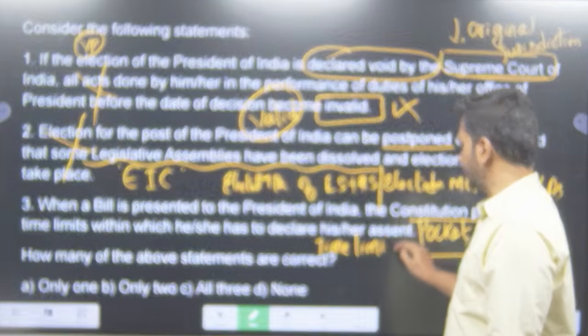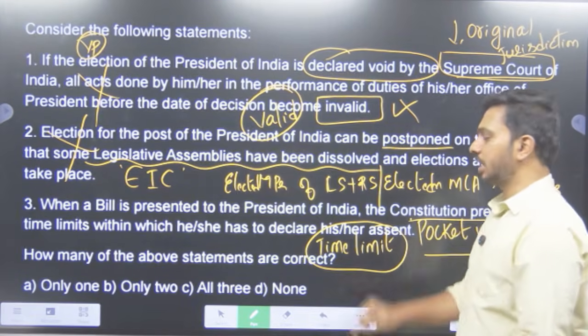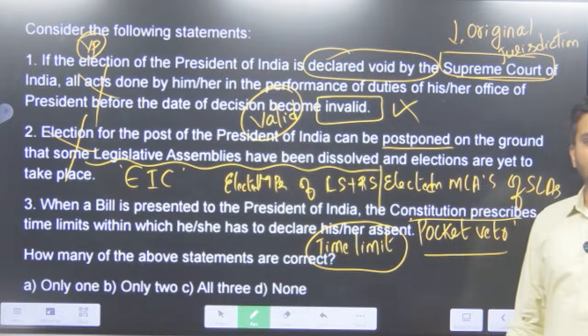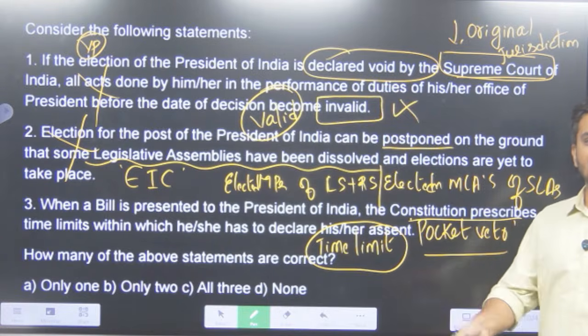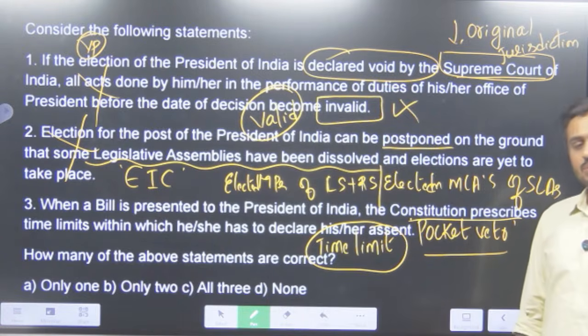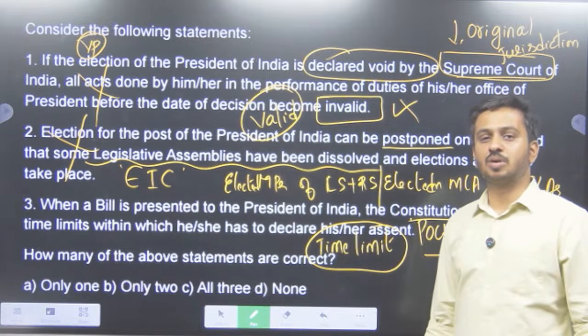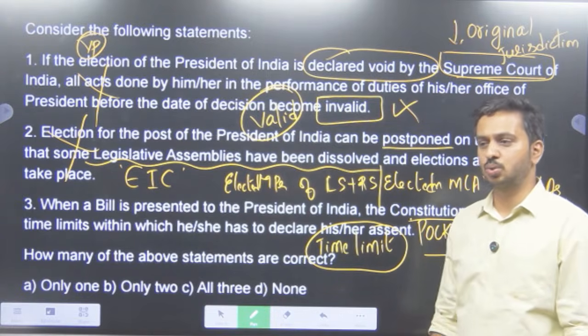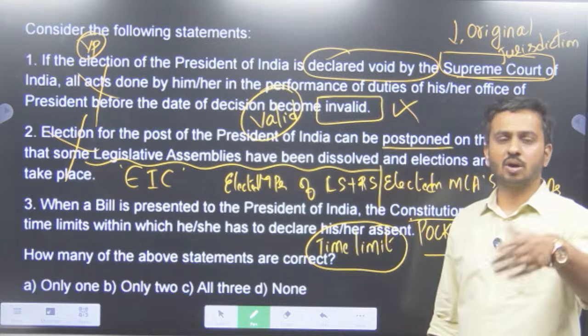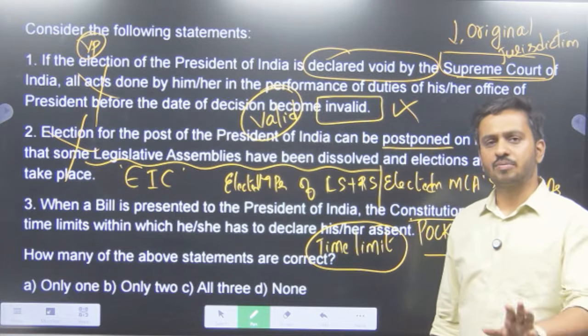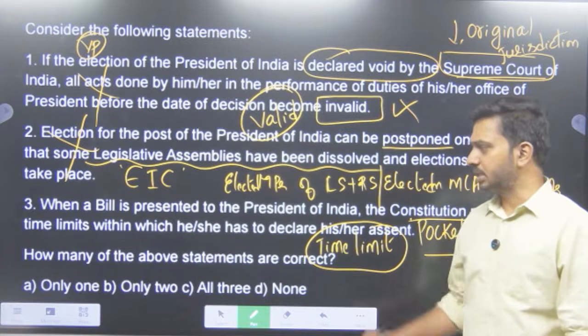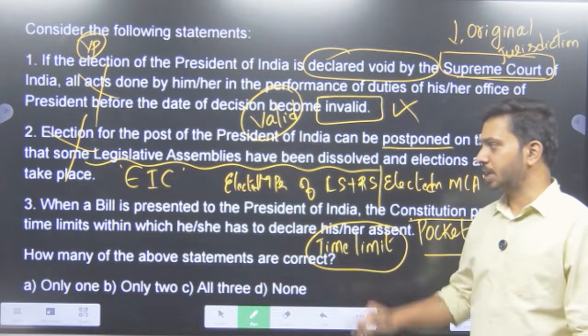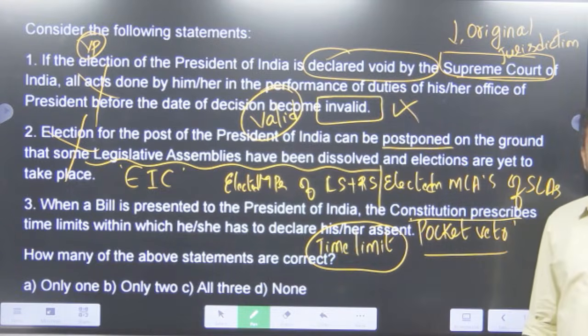And recently, we have seen a very great controversy in the case of Government of Tamil Nadu versus the Governor of Tamil Nadu, where the Supreme Court tried to fix a certain number of days. Say, for example, the president has to either sign the bill or withhold it within 3 months. So that became a real controversy. And again, the same type of question has been asked in 2023 itself.